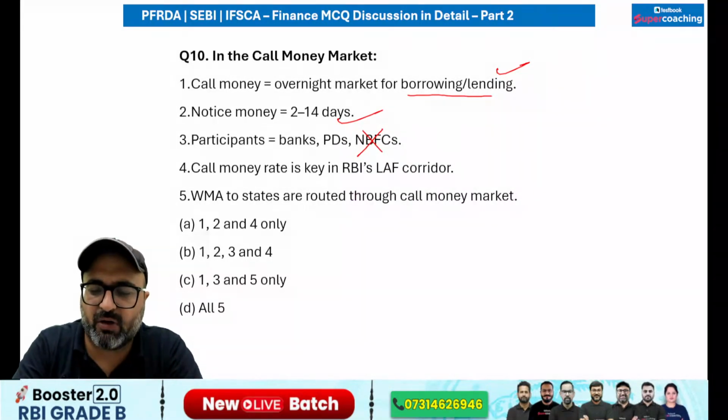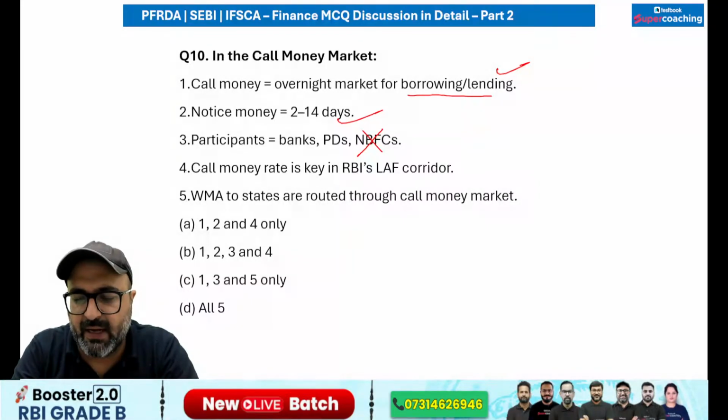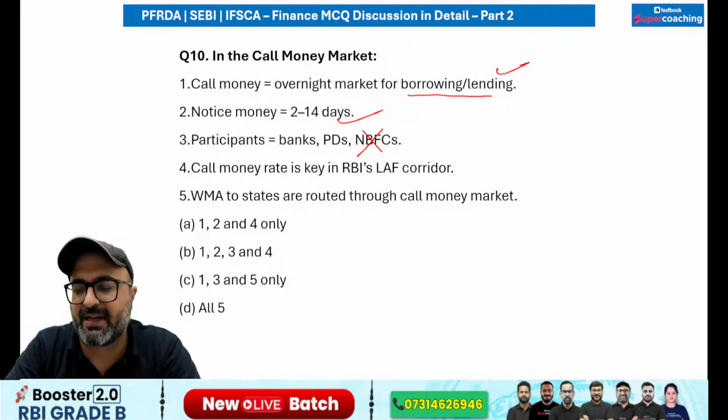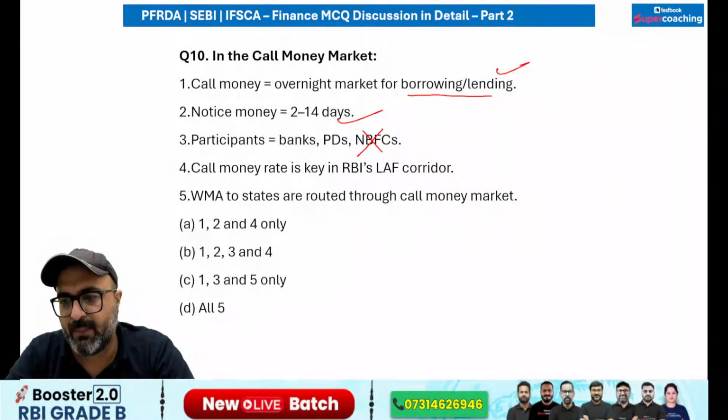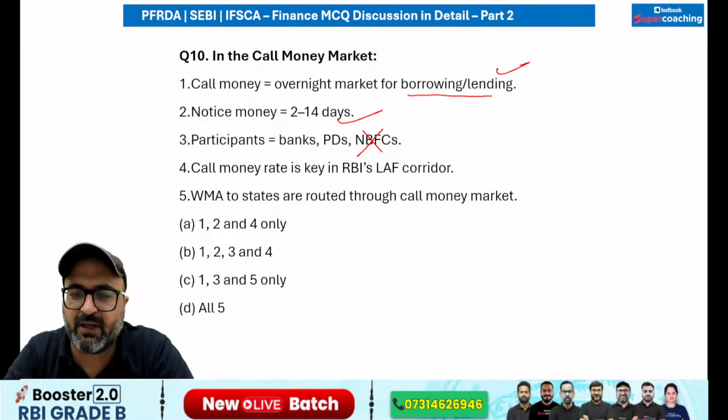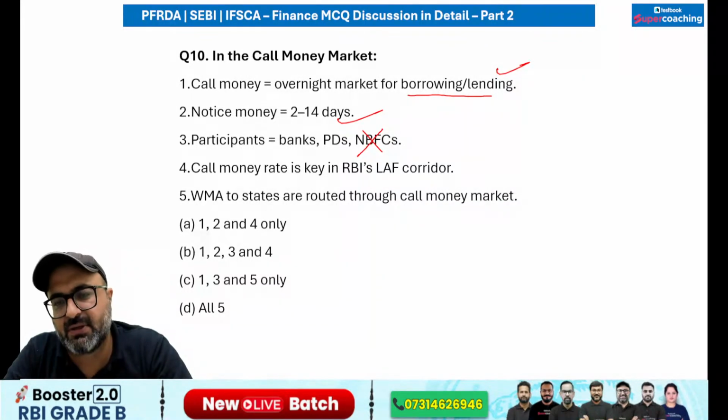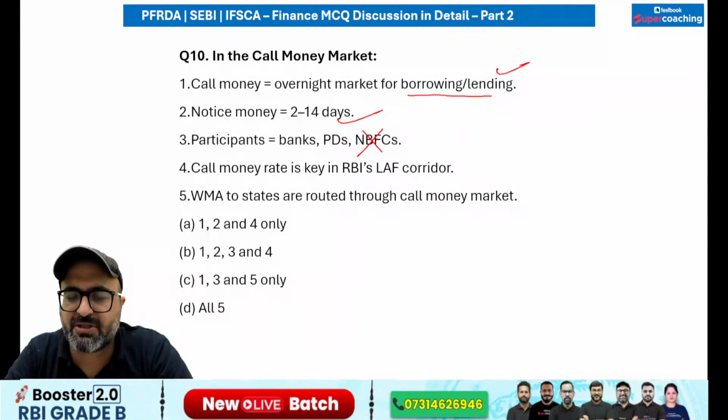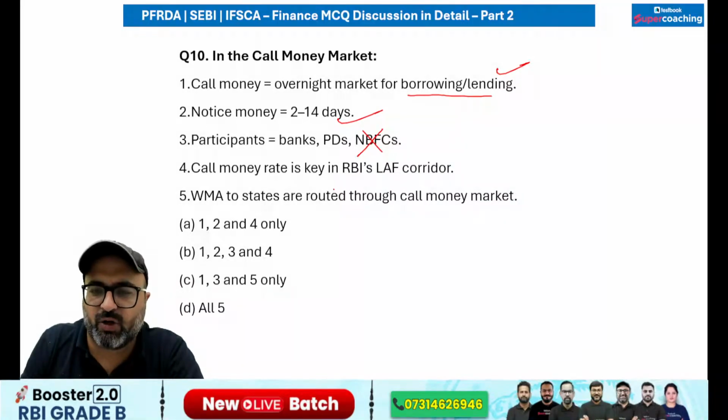So remember that the call money market allows participation of which all entities. Then my answer would be, call money market participants include scheduled commercial banks, insurance companies, even the mutual fund companies, all India financial institutes. Scheduled commercial bank can be the borrower, primary dealer can be the borrower, but it does not include NBFC.